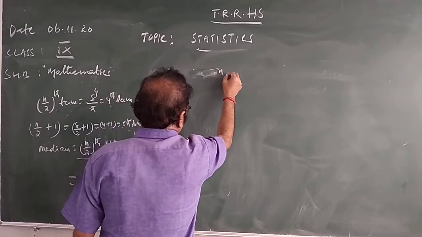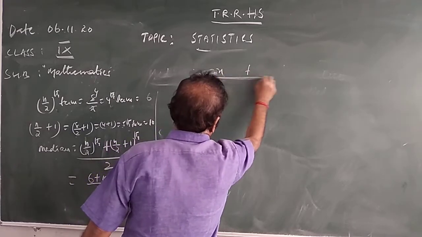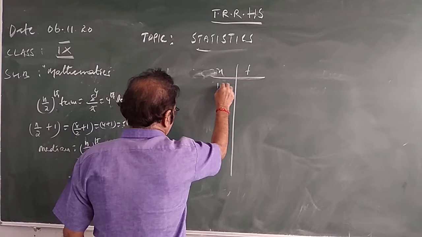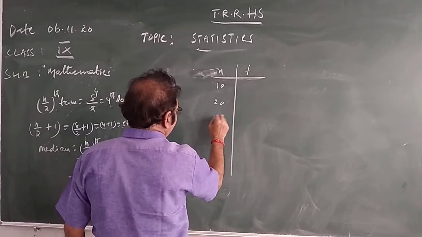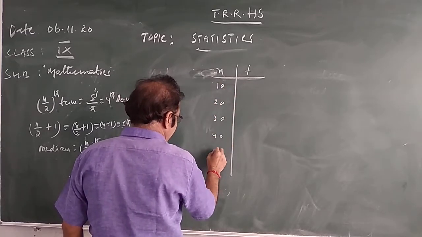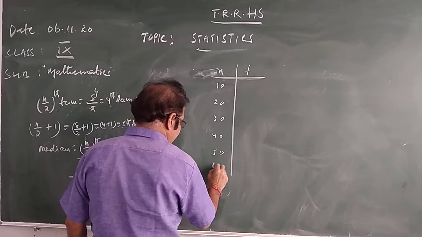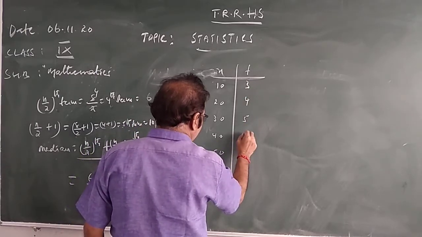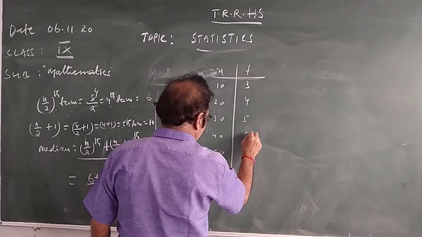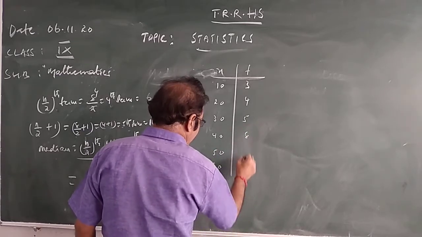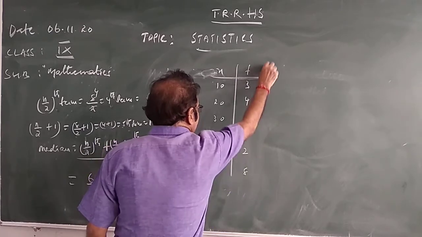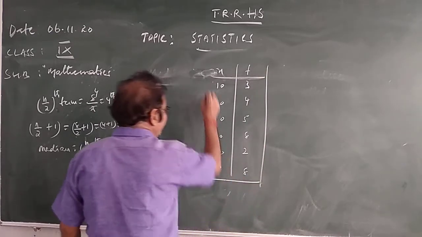This is observation and frequency they will give. For example, observations 10, 20, 30, 40, 50, 60, frequency 3, 4, 5. Like this they give the observations with frequency.